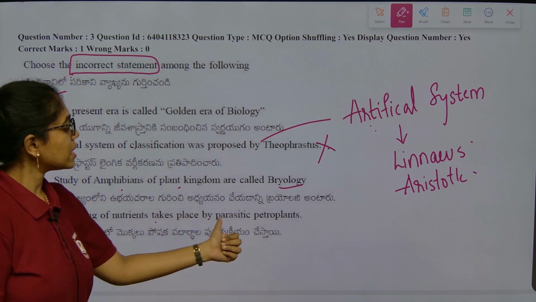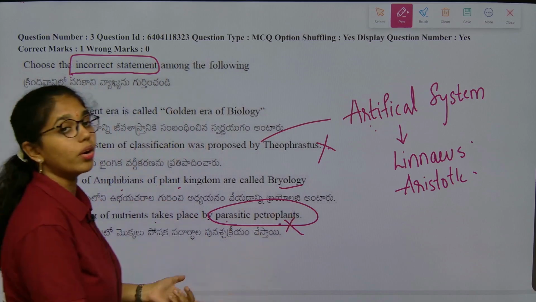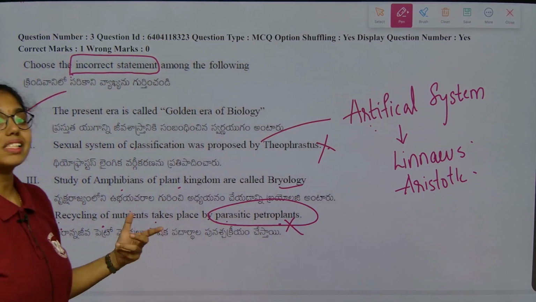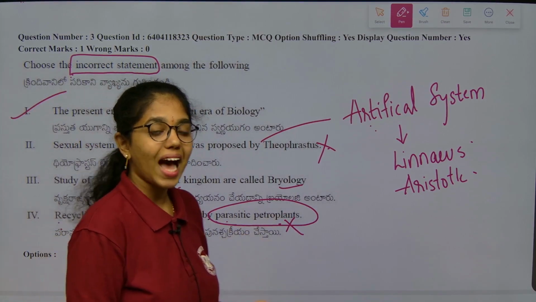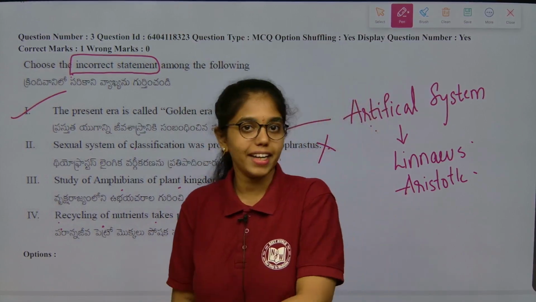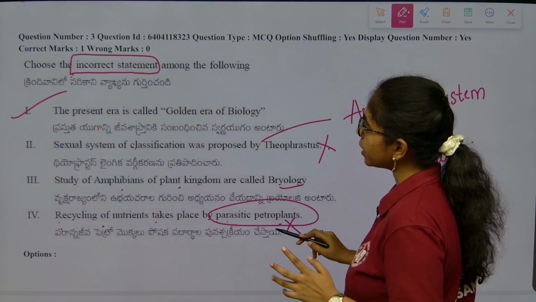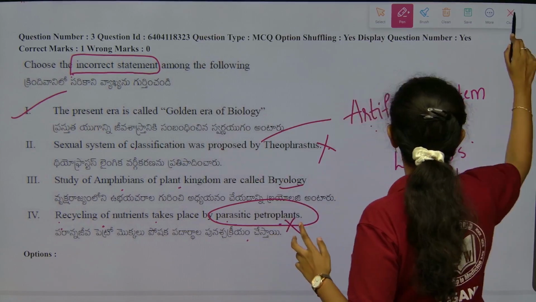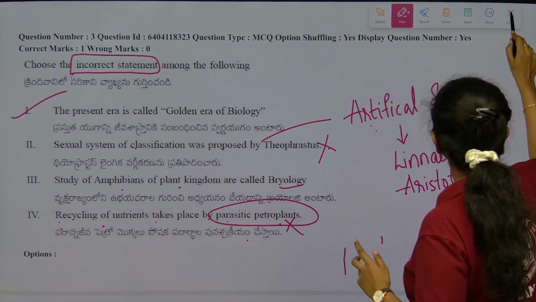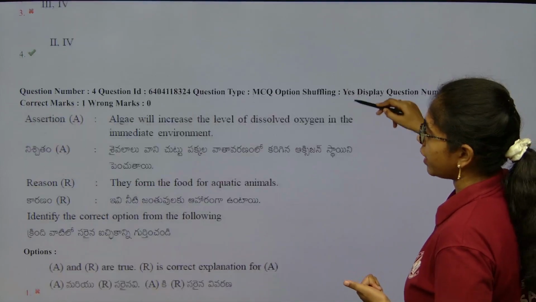Recycling of nutrients takes place by parasitic petroplants. There is no such term only, but recycling of nutrients is done by fungi because it has saprophytic mode of nutrition where it feeds on dead and decaying matter. So, here what are the two incorrect statements, beta? 2 and 4. Okay. So, we have to go with the option 2 and 4. Fine. Next question if we have to see.